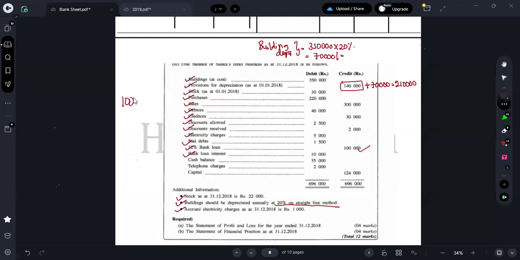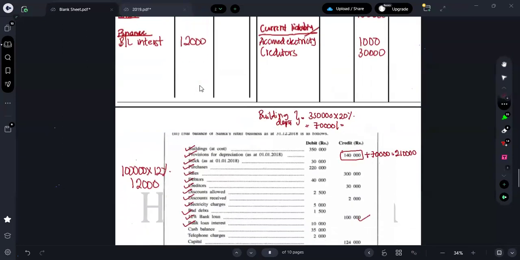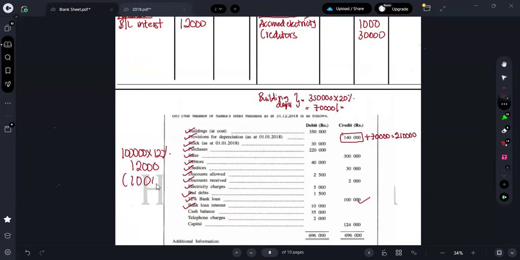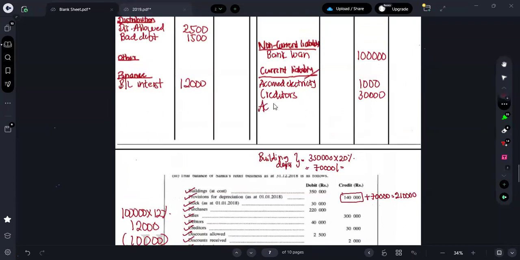Now, for example, 100,000 you have obtained as bank loan. For that, you should pay 12% interest. So what is your annual bank loan interest? Annual bank loan interest is 12,000. So that 12,000 I have considered as an expense. Out of this 12,000, how much you have paid by cash? Bank loan interest they have given in the trial balance, they have paid 10,000. So therefore, what is your bank loan interest payable? Almost in all the papers we are doing this, right? So here we can say accrued bank loan interest. Accrued bank loan interest is how much?